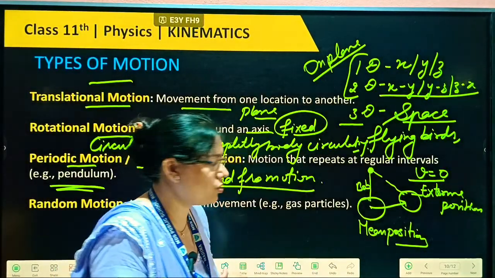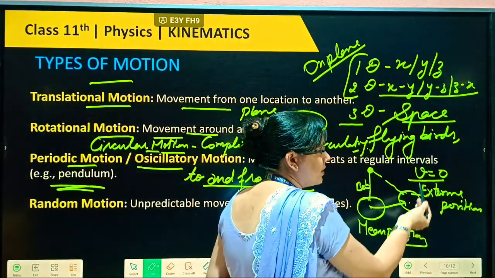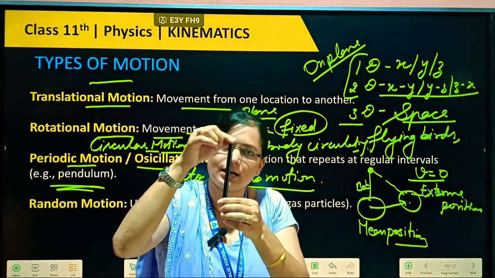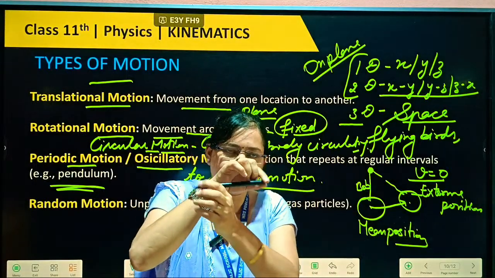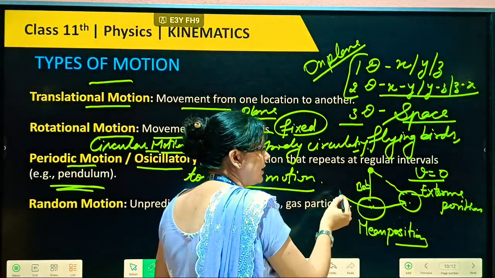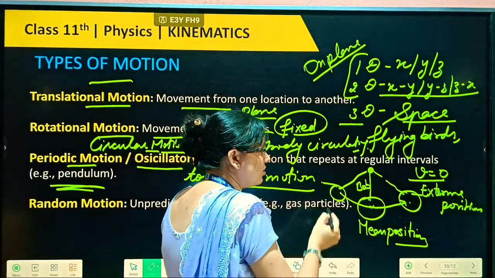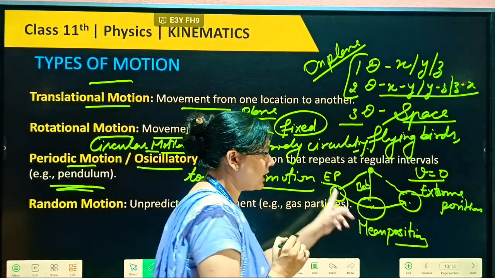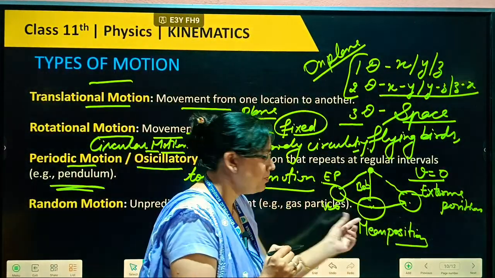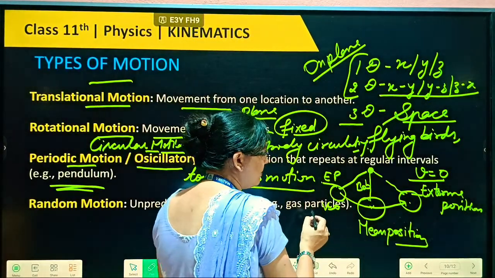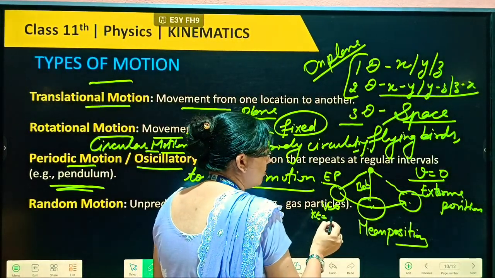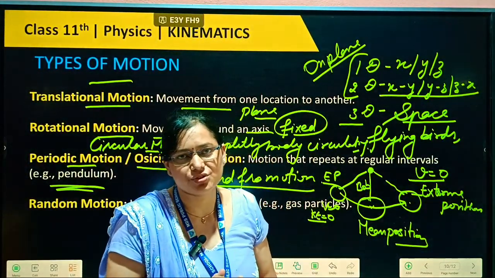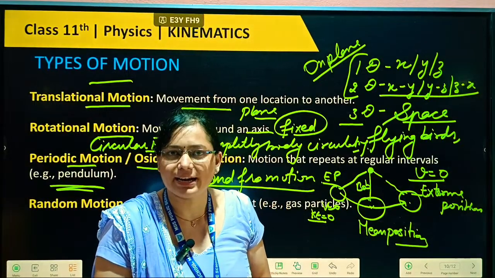So on this position velocity is zero, then it comes back and goes in the other direction, reaching another extreme position where velocity again becomes zero, then it comes back. As velocity is zero, kinetic energy is always zero, because kinetic energy is half mv square, and when v is zero, kinetic energy is zero.